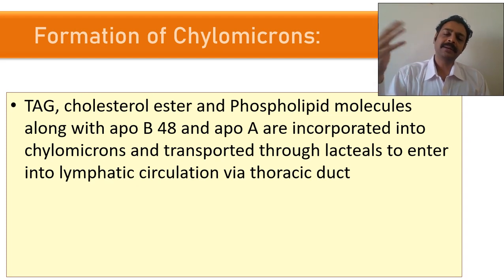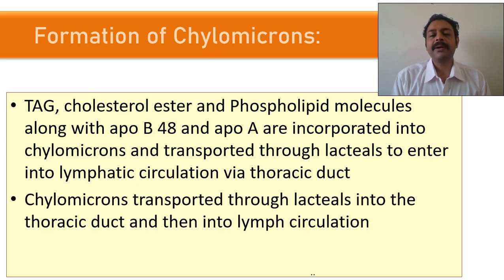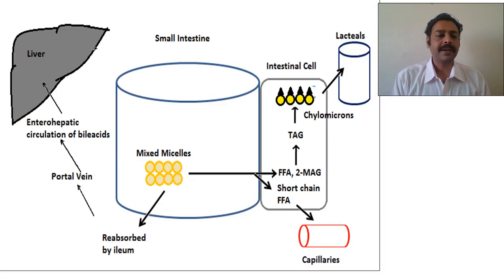The thoracic duct drains into the superior vena cava. So the chylomicrons come there, and from there the chylomicrons will go to many places. All the tissues will take up the fat. You can see in the small intestine, the digestion is over. Micelles are absorbed by your intestinal cell, where these bile salts will be recirculated. The remaining things will be made into chylomicrons with ApoB48. They will enter into lacteals.